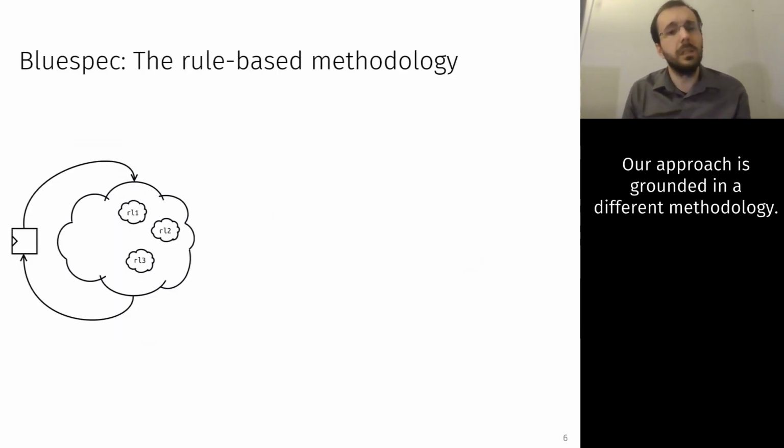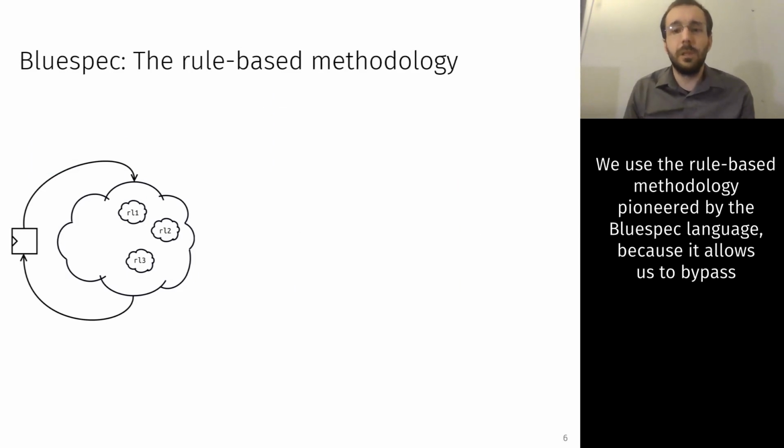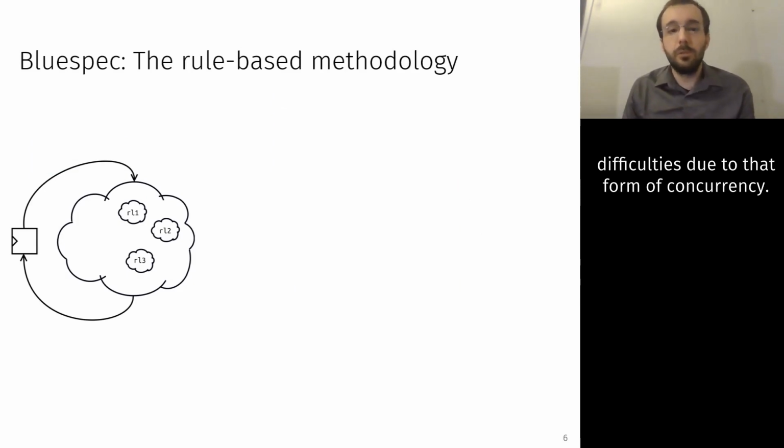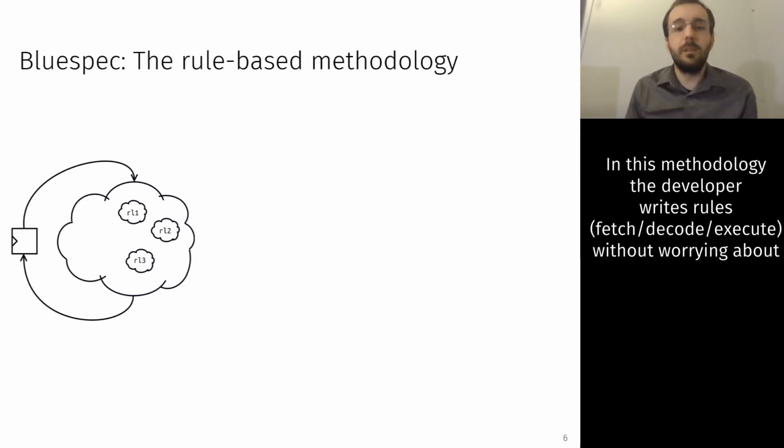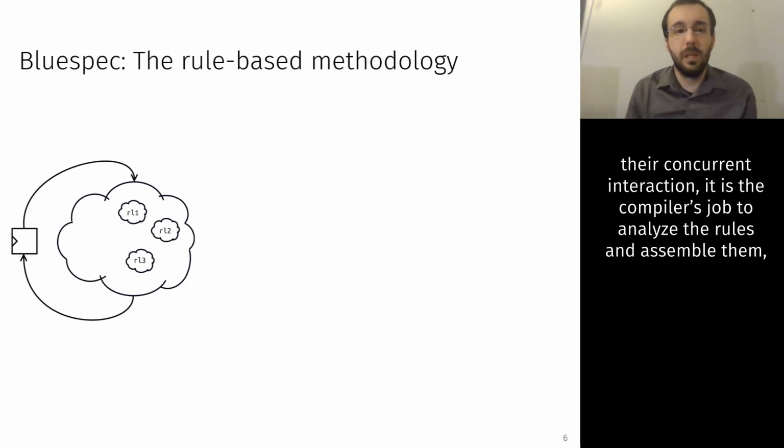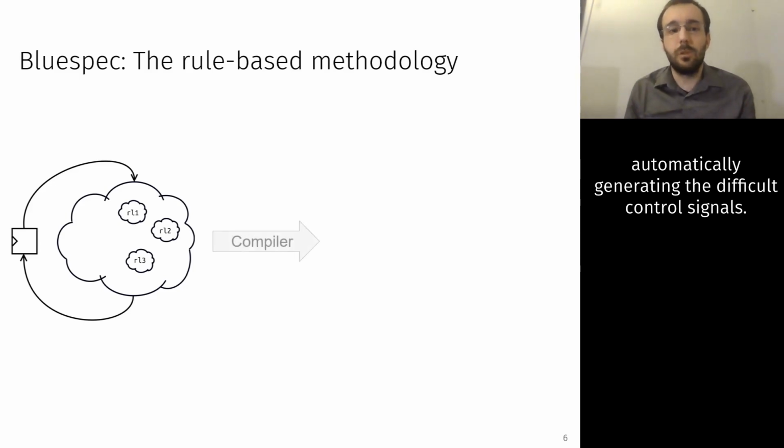Our approach is grounded in a different methodology. We use the rule-based methodology pioneered by the Bluespec language because it allows us to bypass the difficulty due to that form of concurrency. In this methodology, the developer writes rules, fetch, decode, execute, without worrying about their concurrent interaction. It is the compiler's job to analyze the rules and assemble them, automatically generating the difficult control signals.